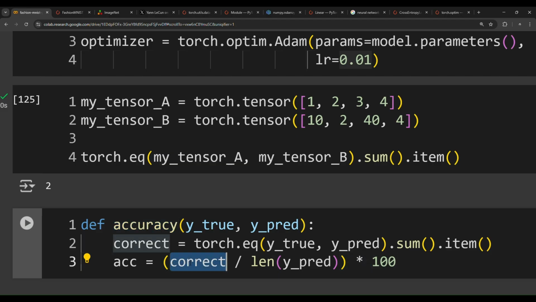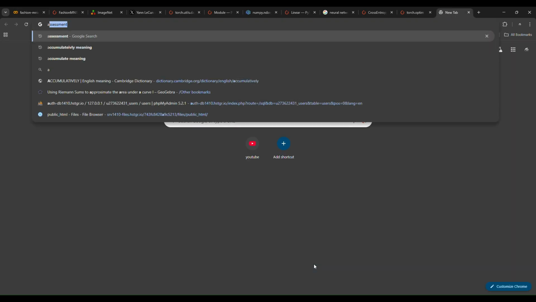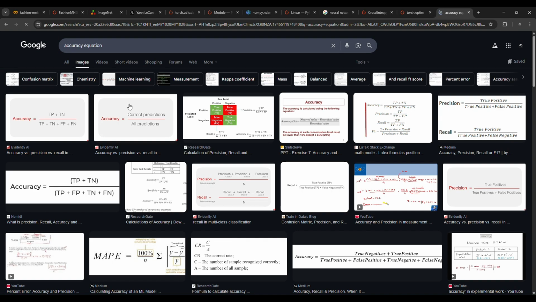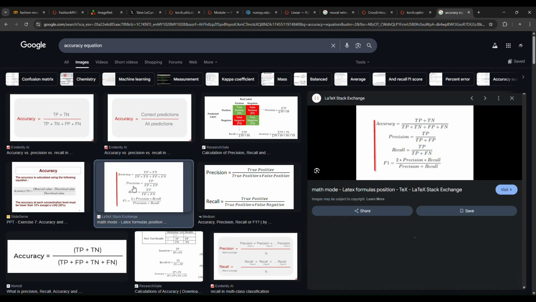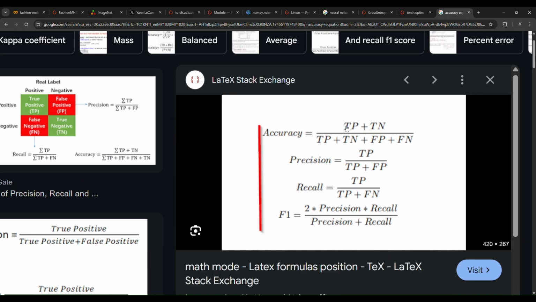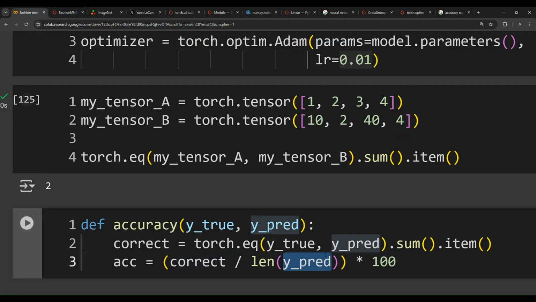So dividing the number of correct samples by the total number of samples, including true negative, true positive, false negative, false positive, we will get the accuracy. The accuracy equation states that if we need to calculate the accuracy, we need to pass in the number of correct predictions over all predictions, or divide the true positive plus true negative by the total of true positive, true negative, false positive plus false negative. And that's an important accuracy.